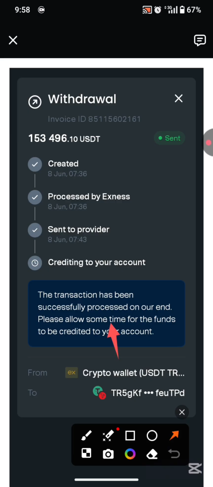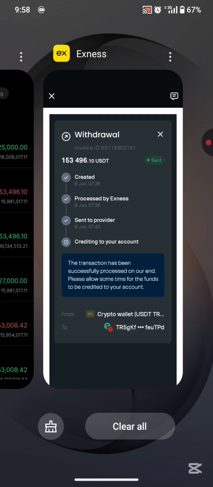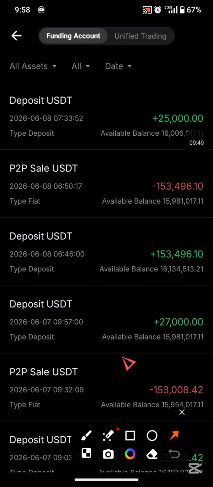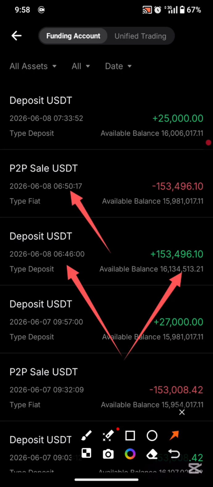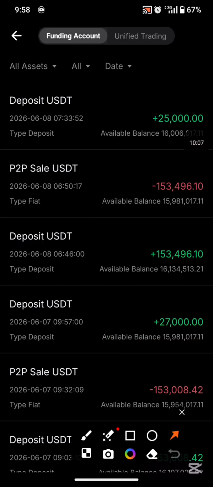So this deposit was sent out of this platform at 7:43 this morning. Let's go ahead and check my Bybit account, and as at 7:46 we already received this. So it took about 3 minutes for this transaction to be credited to my Bybit account. Then as at 7:50 a.m. this morning I sold on P2P, and after I did my calculations and paid my 30% share of profit, I ended with a total return of 25,000 USDT.